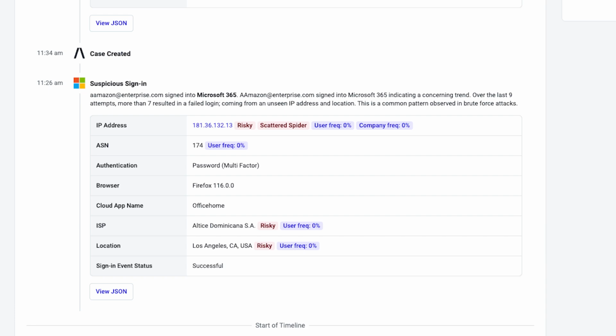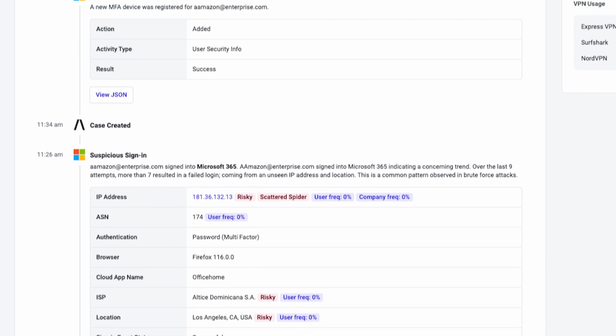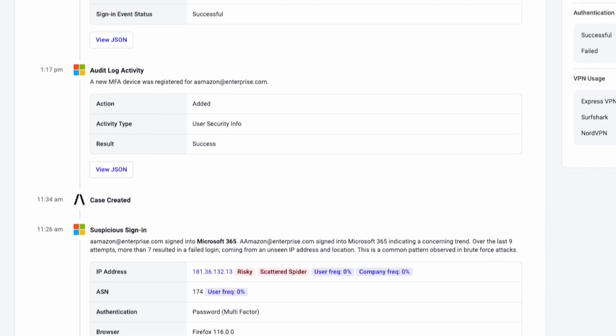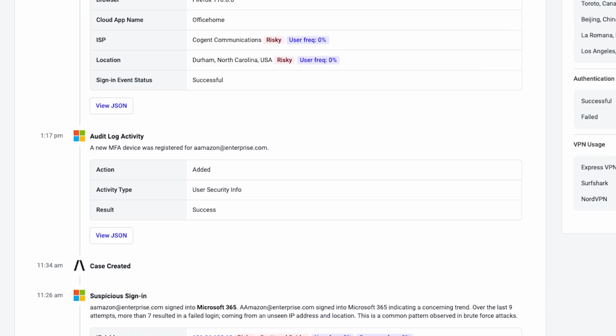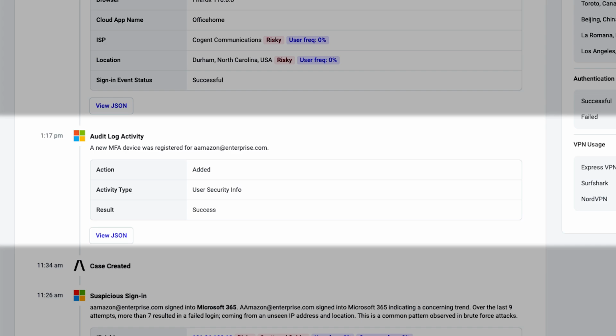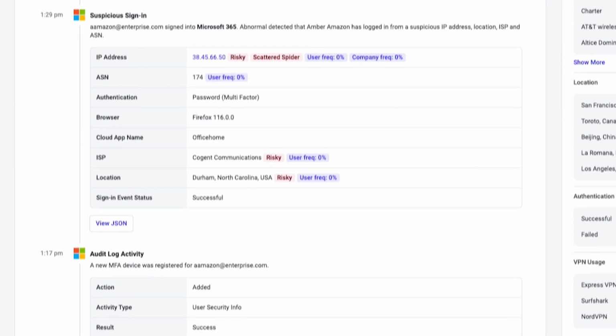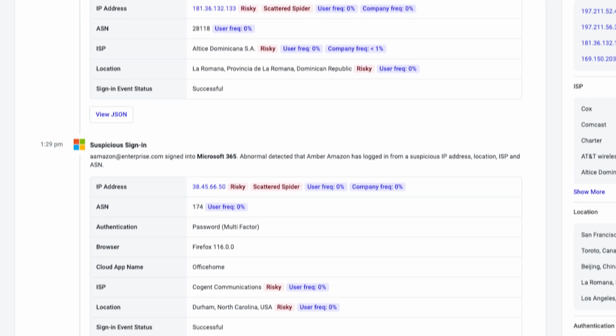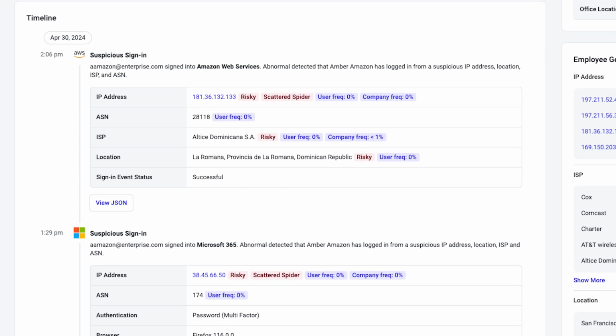Abnormal will continue to monitor for behavior deviations, enriching its human behavior AI models as new anomalies are detected. For example, it then identified an MFA device registration, followed by suspicious sign-in events in Microsoft 365 and AWS. When configured to do so, account takeover protection can automatically remediate the cloud identity across all connected platforms.